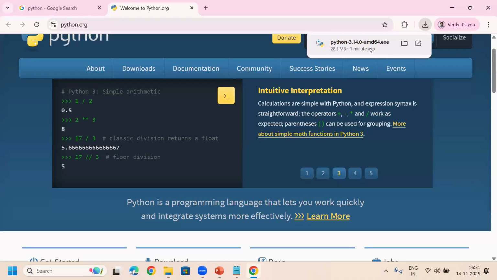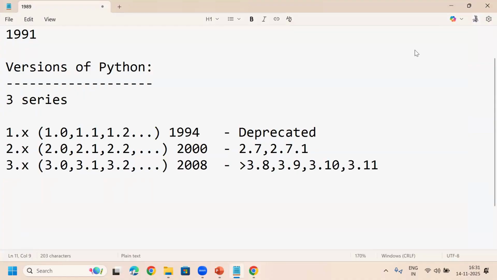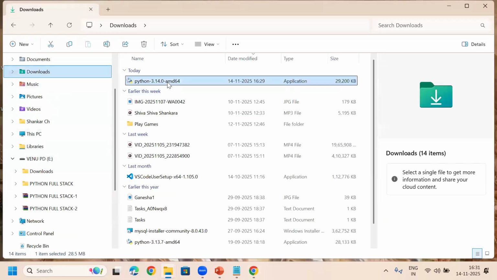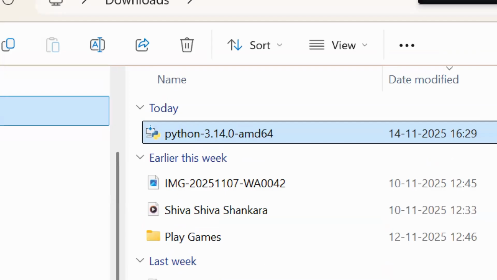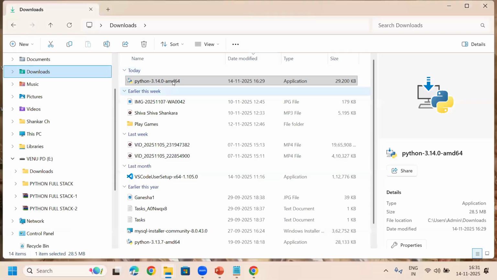Right, so now I have downloaded it. You know where this downloaded file is available? In the Downloads folder, yes or no? In our system there is a Downloads folder. You can go there. See here, Downloads. In this folder, see 3.14.0, just now downloaded on 14/11/2025. So now we have to install it.